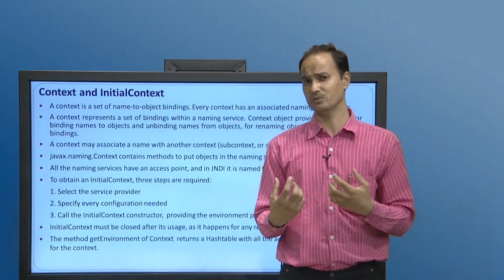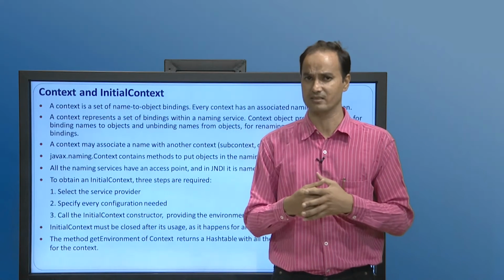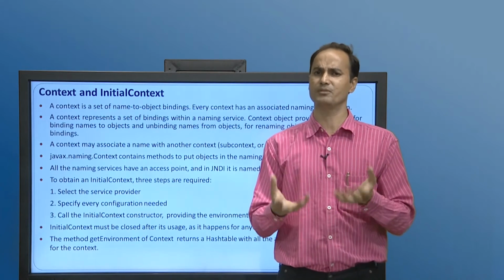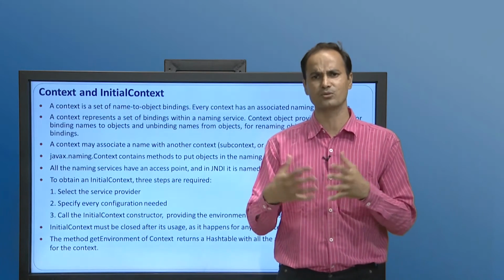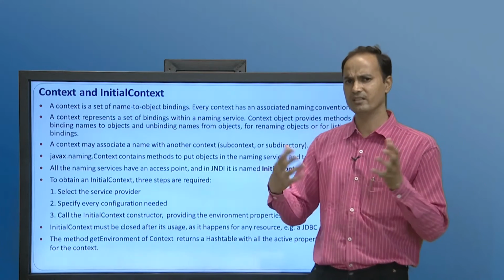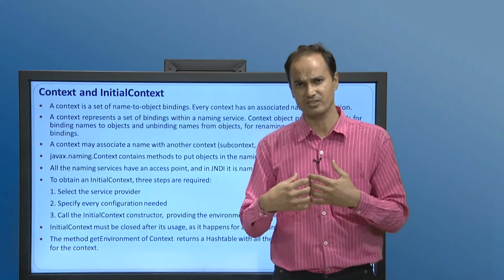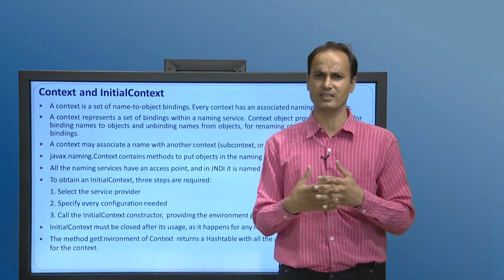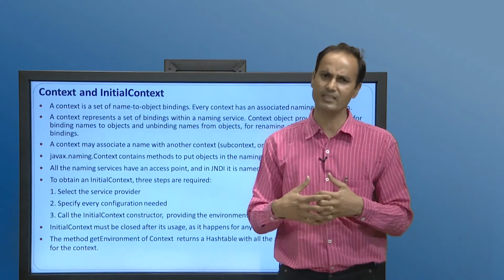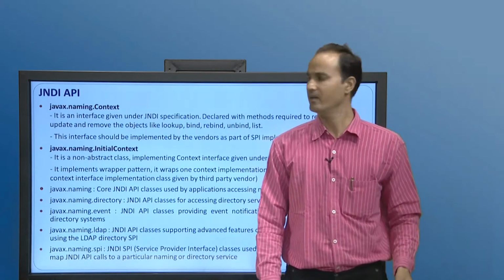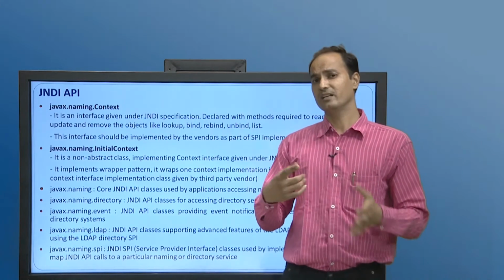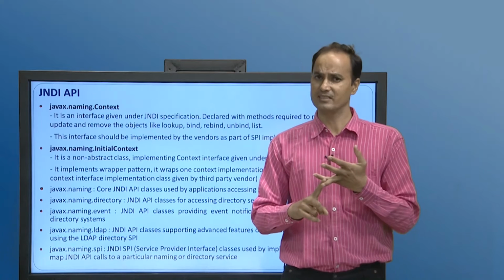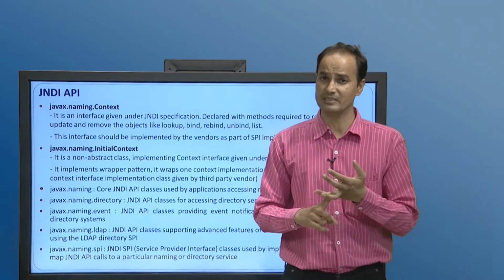How do we get this initial context? We retrieve it as an object through a constructor: we invoke the constructor and get an instance of the initial context, and using that we can access the services. Now, after understanding context and initial context, it is time to discuss the JNDI API.